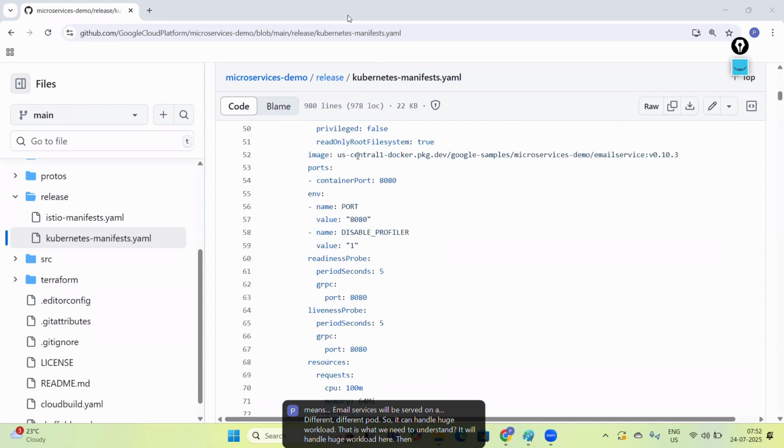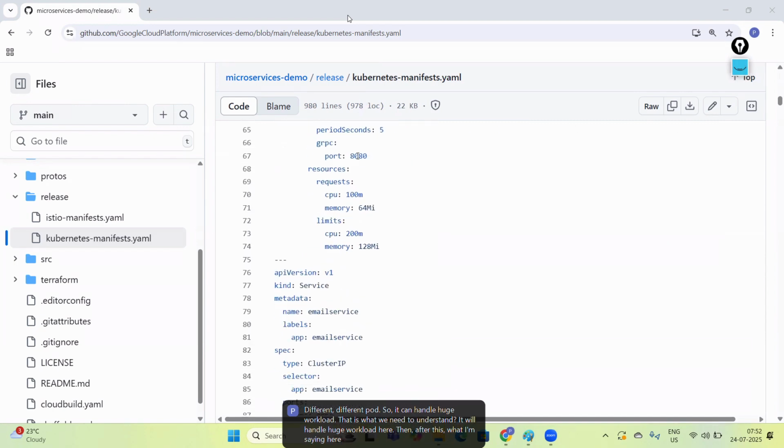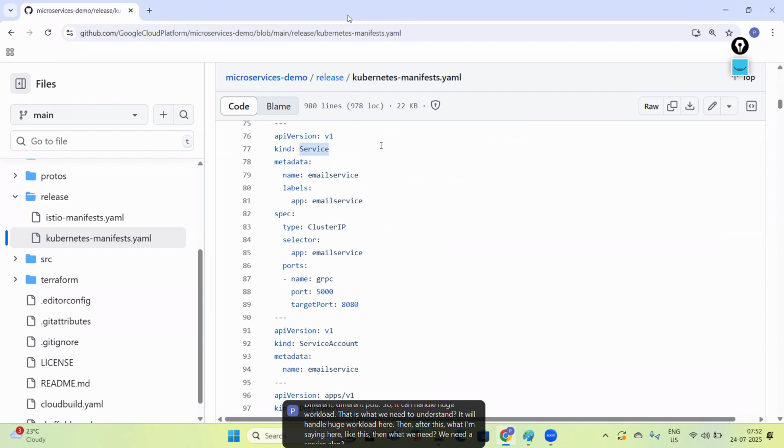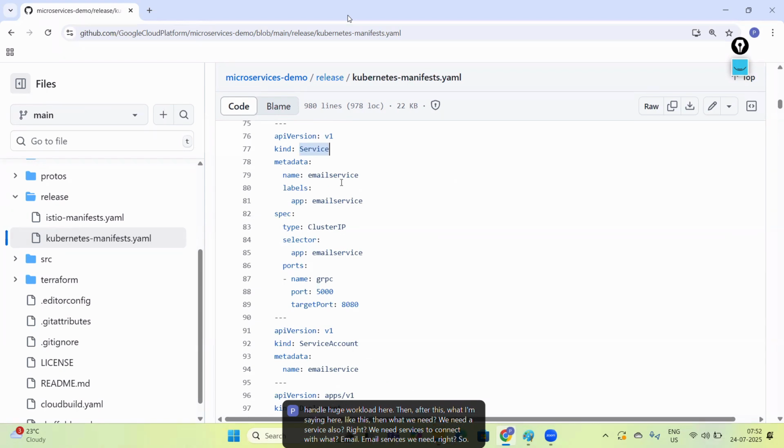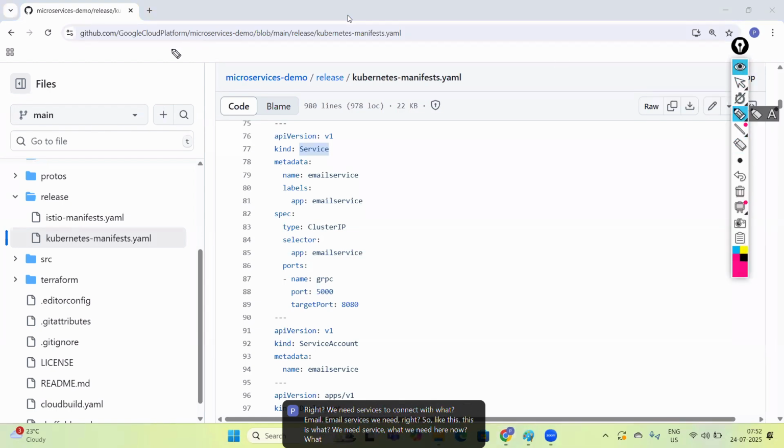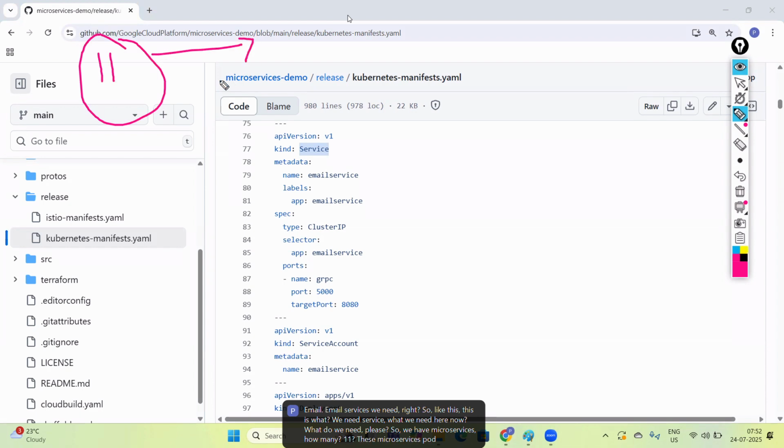Then after this, what do we need? We need a service also, right? We need services to connect with the email service. So we need a service. What do we need here now? We have microservices, 11 of them. These microservices pods will talk with one another through a cluster IP service. So we need a cluster IP service as well.